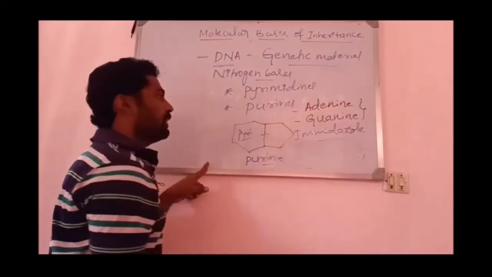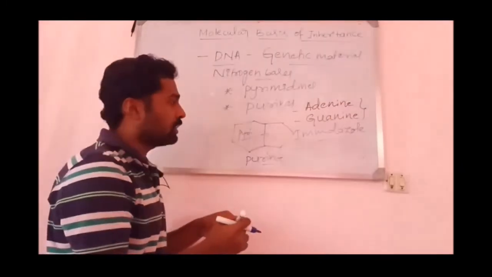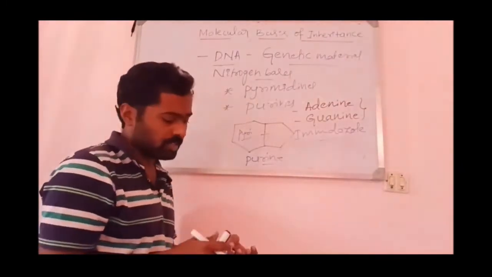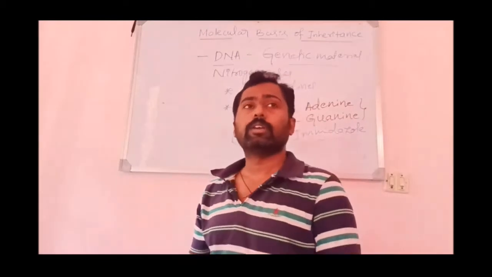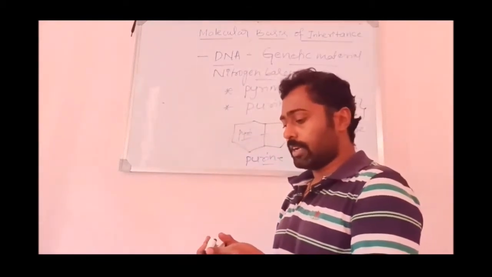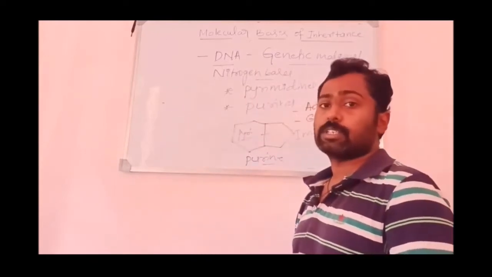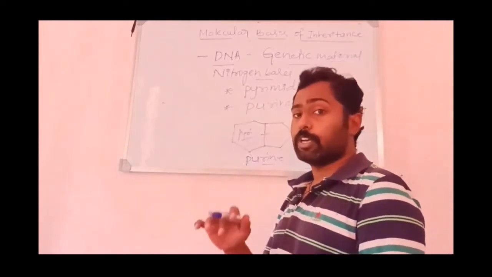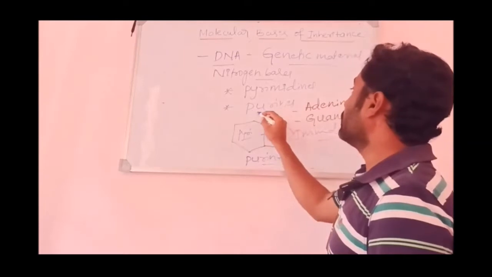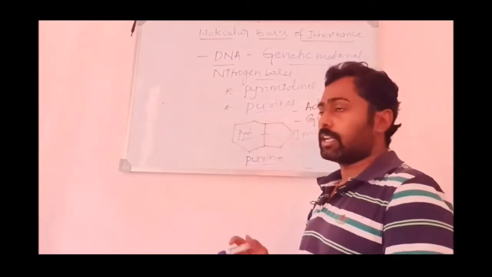Purines are adenine and guanine. Cytosine, thymine and uracil are the pyrimidines. Uracil is found in RNA and is absent in DNA; in DNA only thymine is present, whereas in RNA thymine is replaced by uracil. The purines are common in both DNA as well as RNA.